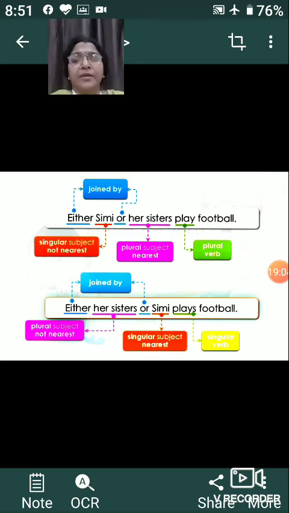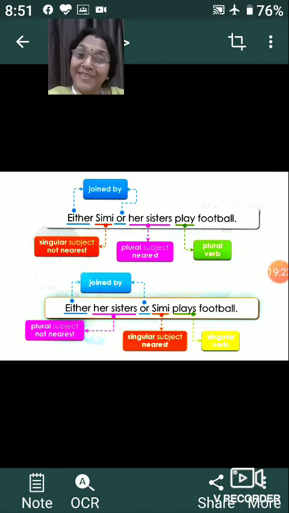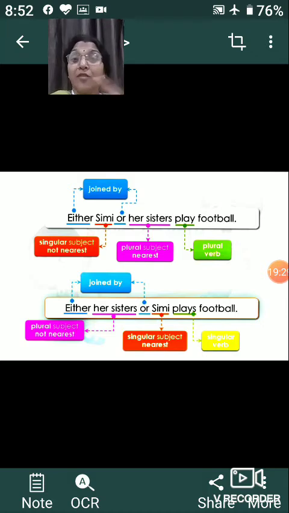But if we interchange and write either her sisters or Simi, here Simi is singular and nearest to the verb play, and because Simi is singular, the verb should also be singular. So we will write plays. Understood? By taking these two sentences, it should now be very clear in your mind.